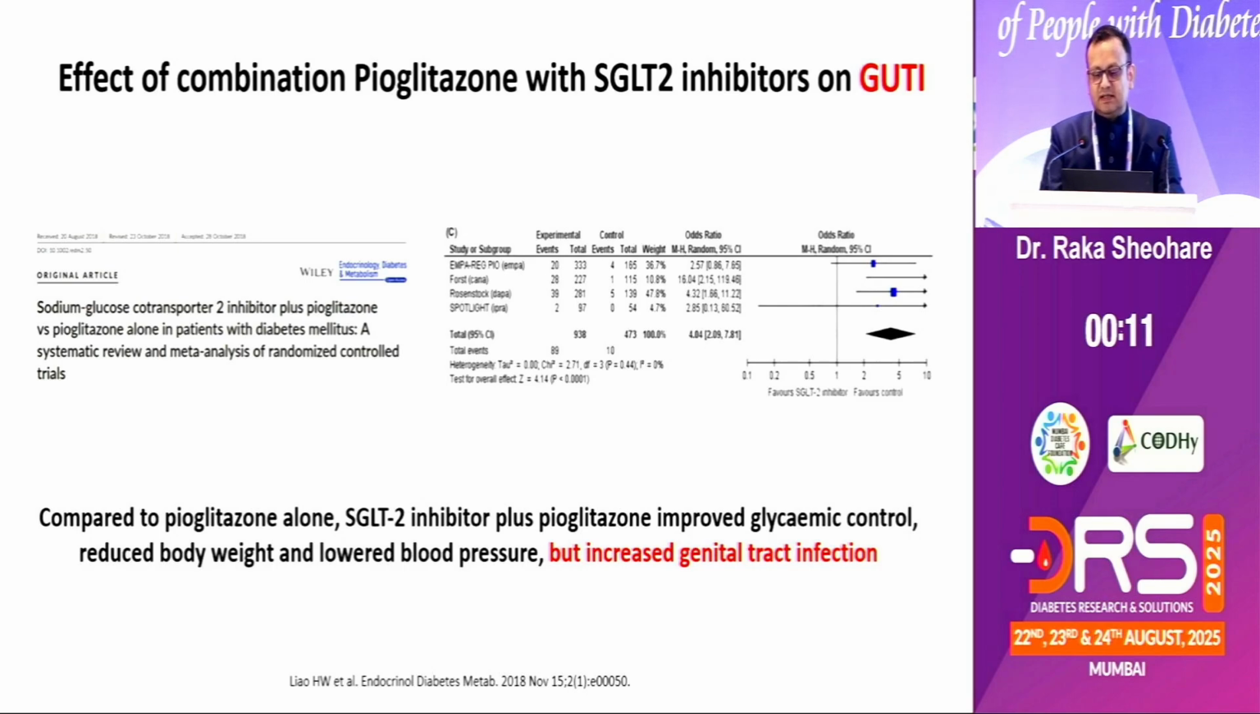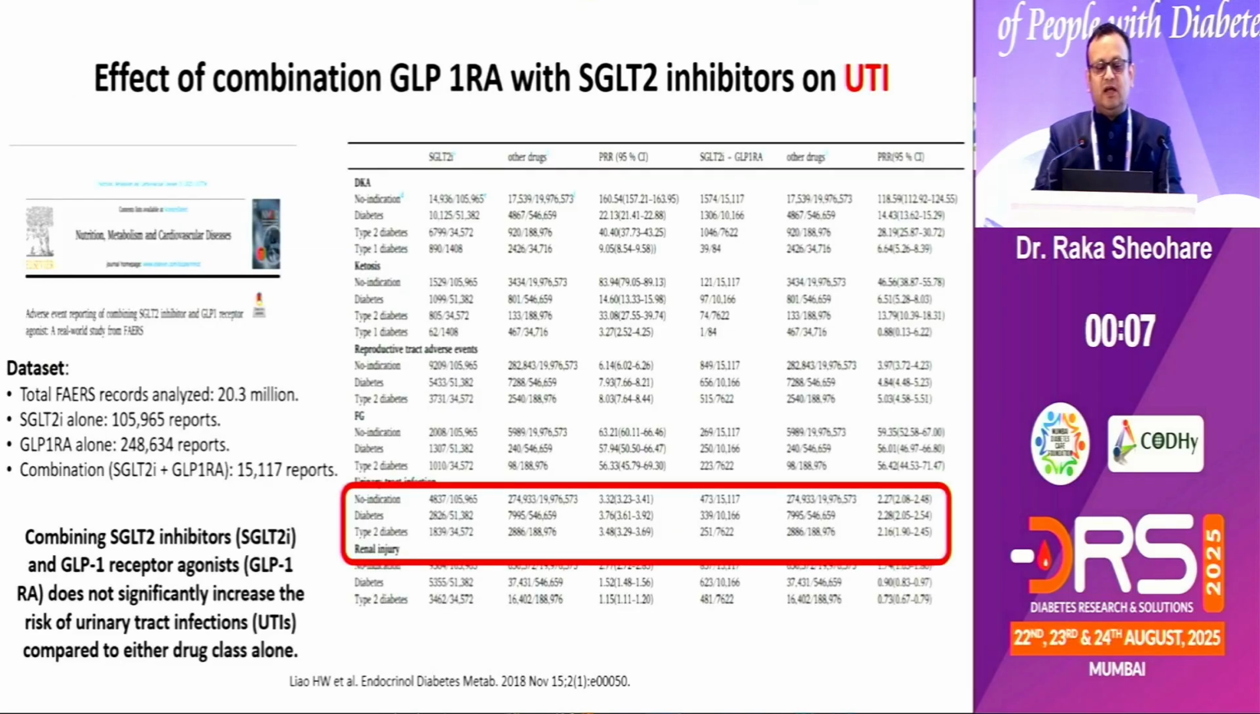So again, there is a combination, because we are in the era where we used to have FDCs, effect of combination of GLP-1 RA with SGLT2 inhibitor on UTI. Combining SGLT2 inhibitors with GLP-1 RA does not significantly increase the risk of UTI, as DPP-4 inhibitors have given good insight as a friendly relation with the SGLT2. GLP-1 RA has also given a neutral relation.